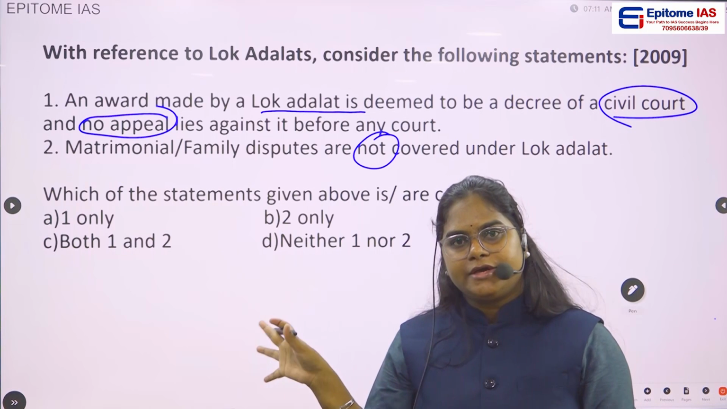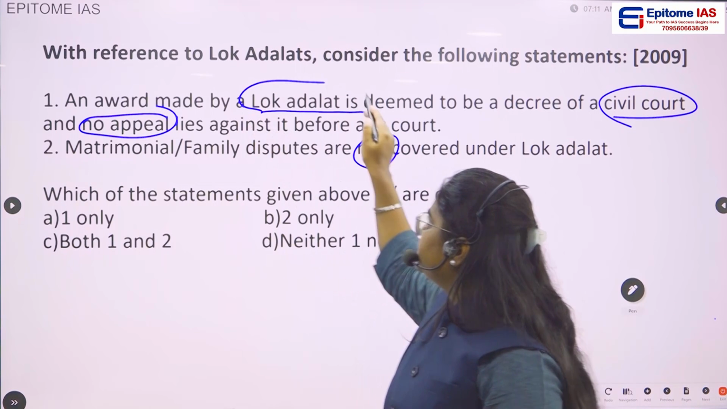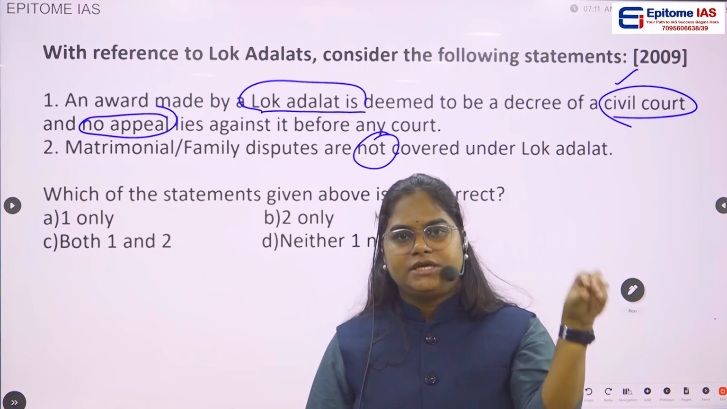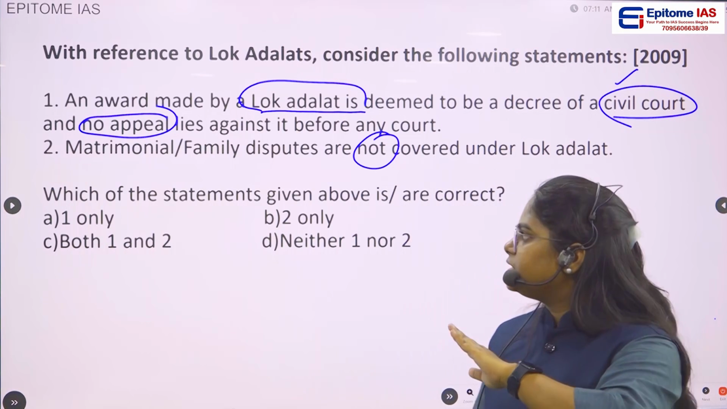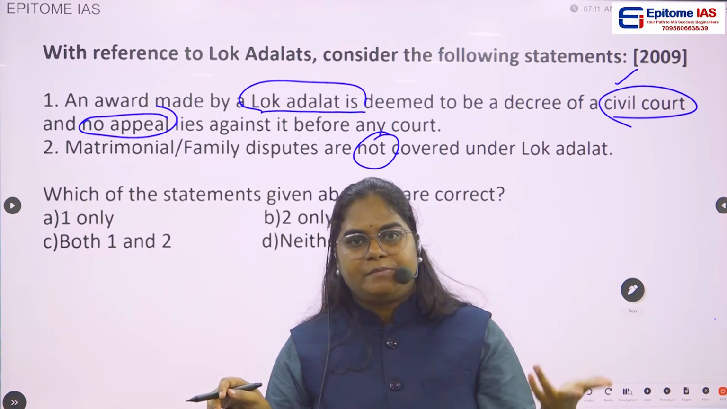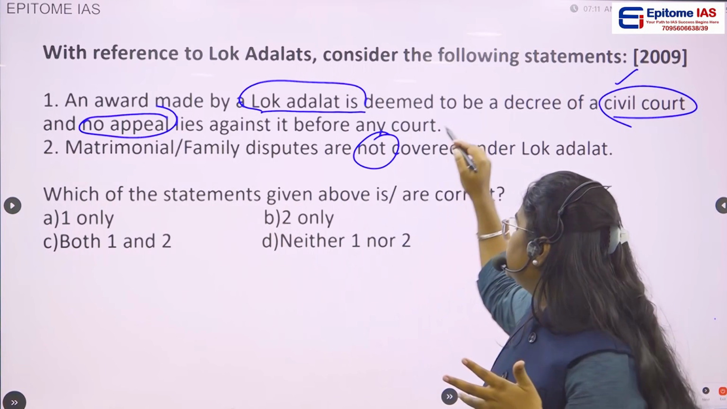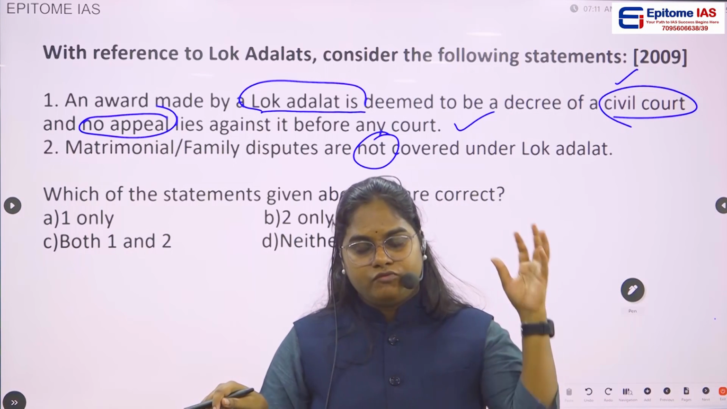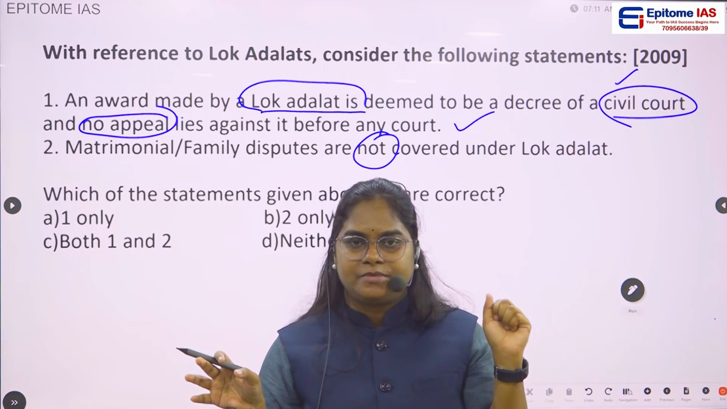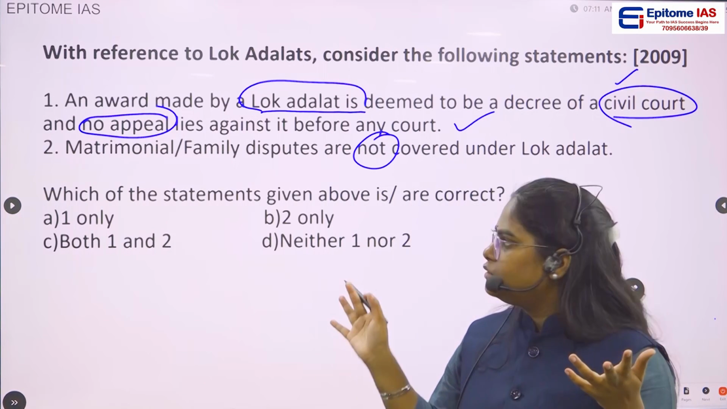So here again we are talking about the Lok Adalat. Statement 1 says that an award made by the Lok Adalat is deemed to be a decree of civil court. Yes, this is deemed to be a decree of civil court. This part of the statement is correct. And no appeal lies against it before any court. Yes, again, there is no appeal available against the decree or the judgment of the Lok Adalat. This is correct. Whatever decision the Lok Adalat comes up with, the parties are bound to accept that decision. There is no appeal for this.